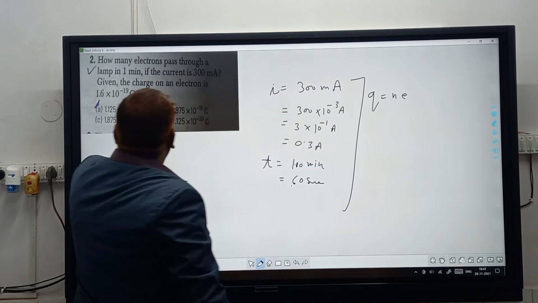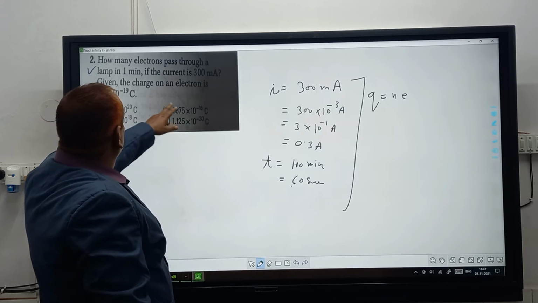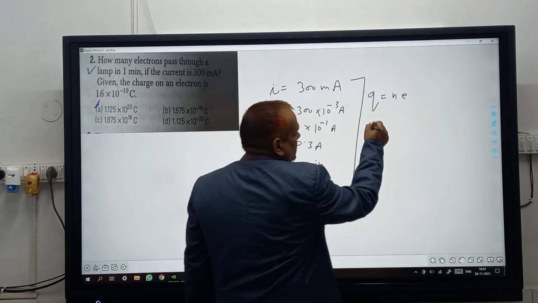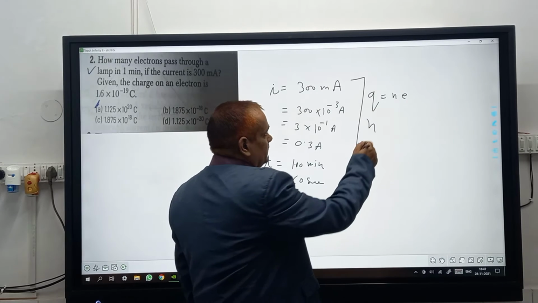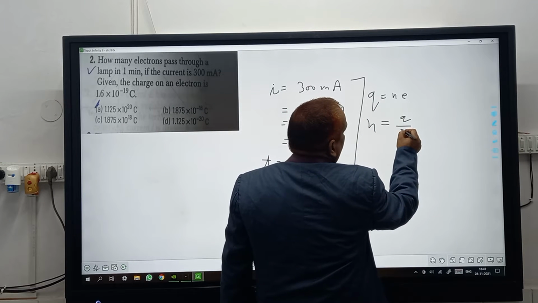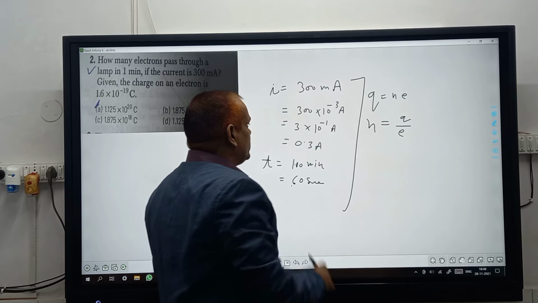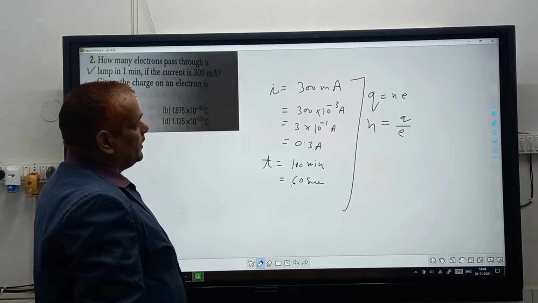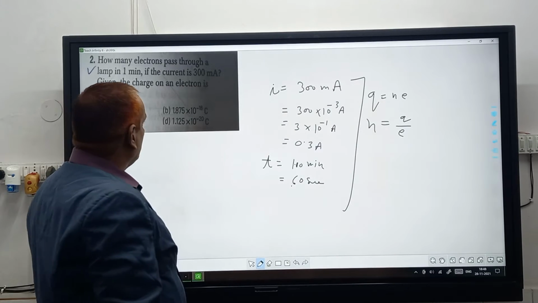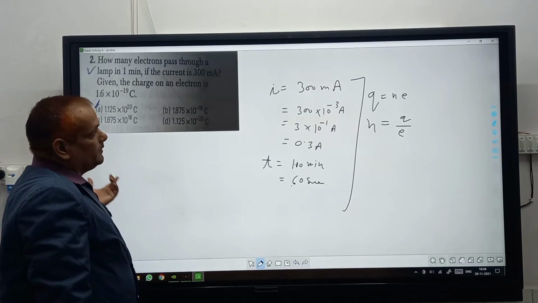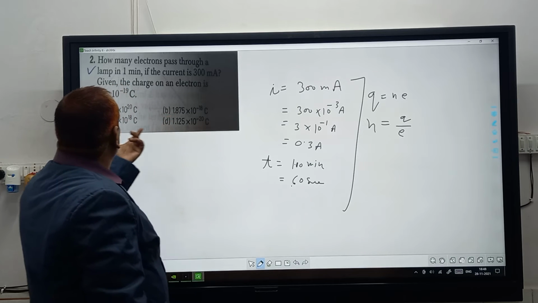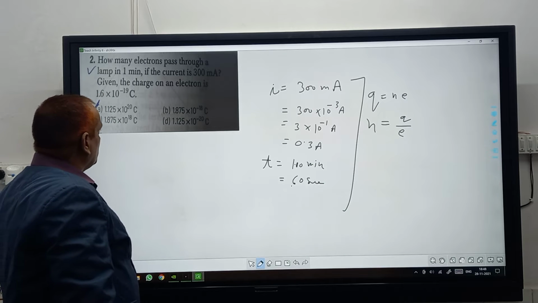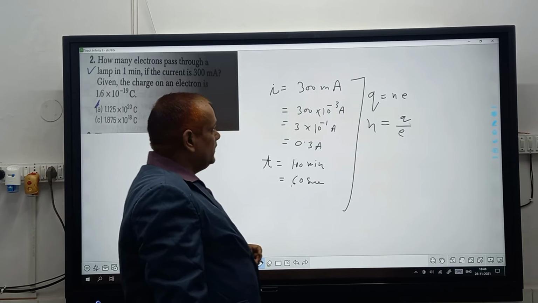Then you have to calculate how many electrons, that is N. N stands for Q upon small e, where Q is the charge and e is the charge on the electron. Charge on the electron is 1.6 into 10 power minus 19 coulomb.